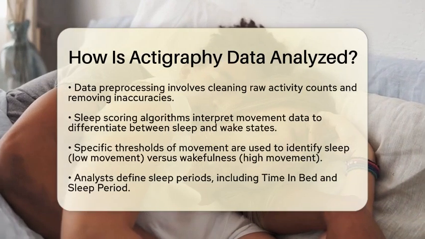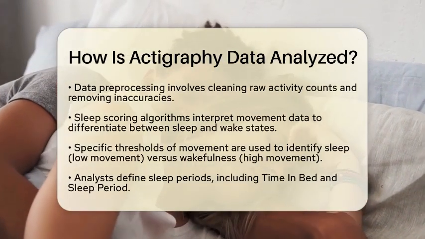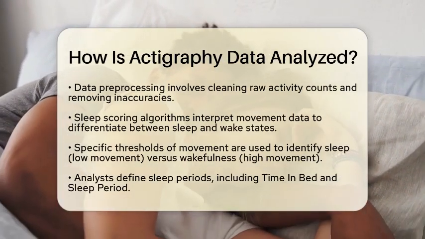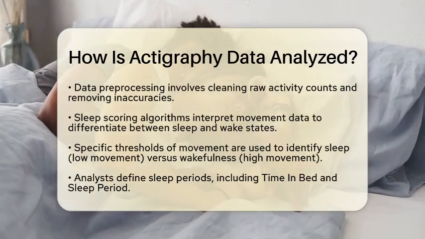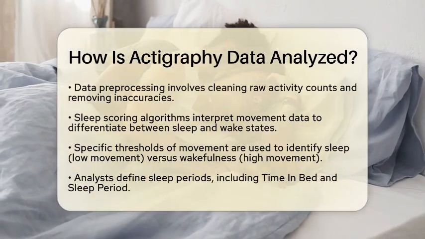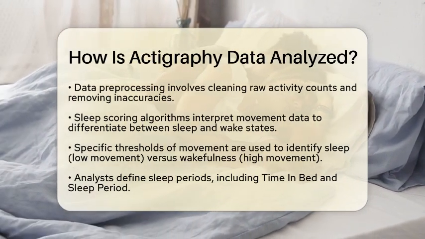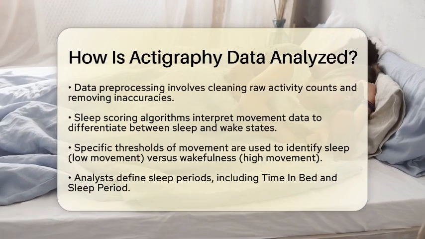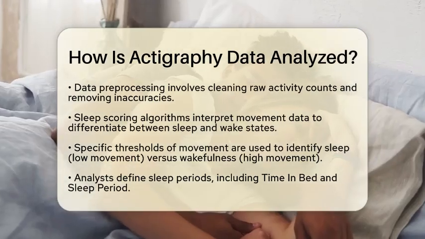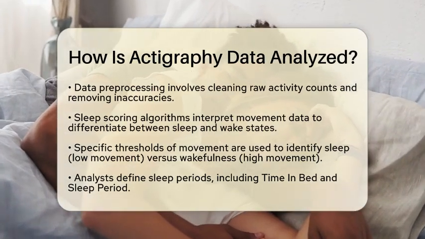After scoring, analysts define sleep periods. This includes identifying critical time intervals like time in bed and sleep period. Time in bed is the total time spent in bed trying to sleep, while sleep period is the actual sleep duration. The start and end points of these intervals are determined based on movement patterns and sometimes sleep diaries.